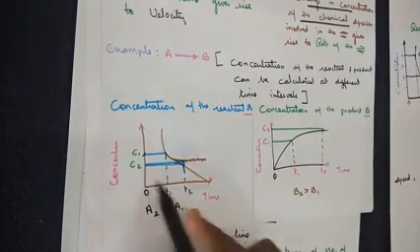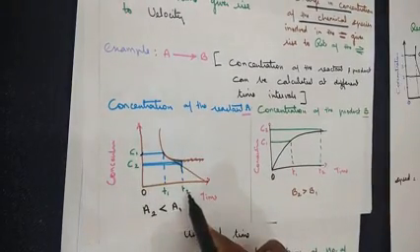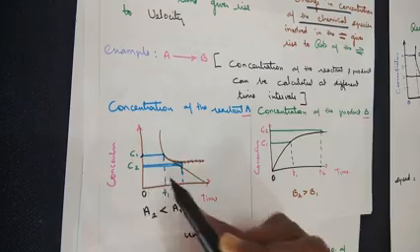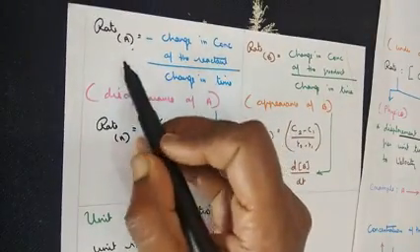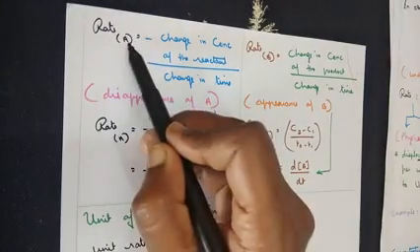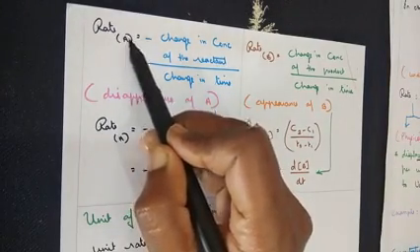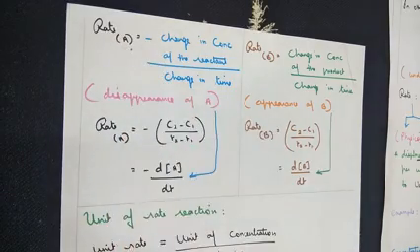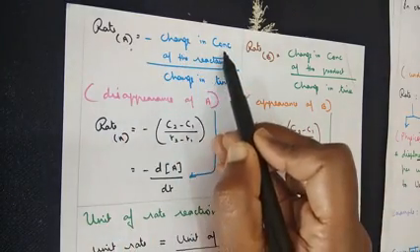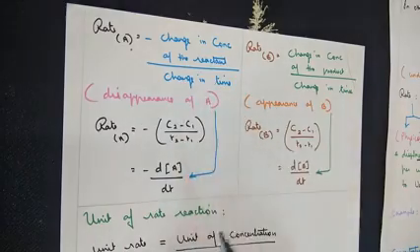So C1 is relevant to T1, C2 is relevant to T2. So change in concentration with respect to change in time interval. So that's the formula I have written. Rate of the reactant, so A stands for reactant. Rate of the reactant is equal to change in concentration of the reactant by change in time.